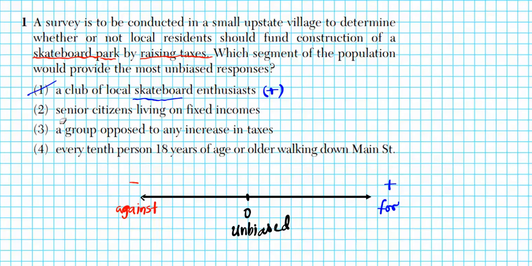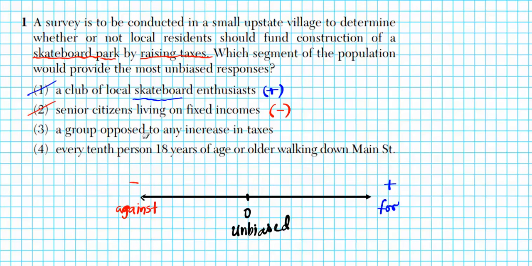Number 2, senior citizens living on fixed incomes. Now, if it were just senior citizens, it's kind of unbiased, but the component of fixed income creates a problem. If your income is fixed, do you want your taxes raised? Do you want to pay more money for taxes? The answer is no. So senior citizens living on a fixed income are leaning in the negative direction because of the impact of the tax raise on their fixed income. This is a biased response in a negative direction.